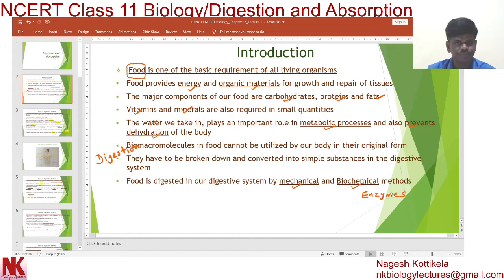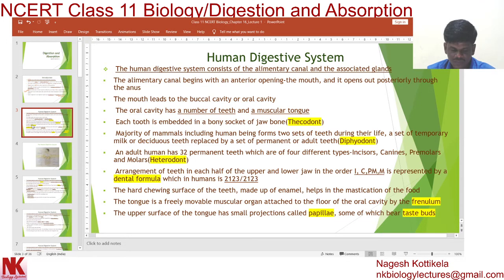Enzymes are biocatalysts. Enzymes catalyze biochemical reactions in living organisms, and mostly they are proteinaceous. Now let's enter into the actual topic of this chapter: the human digestive system. The human digestive system consists of the alimentary canal and associated glands. Now we will discuss in detail these two parts of the human digestive system.